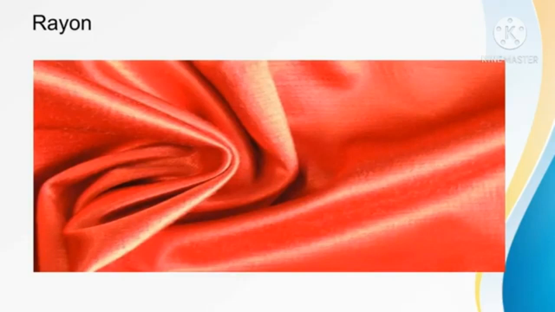Rayon is not obtained naturally. It is a man-made fiber or synthetic fiber. We can produce more rayon in labs, so it's available at low cost. It has a shiny appearance like silk. So rayon is called artificial silk.